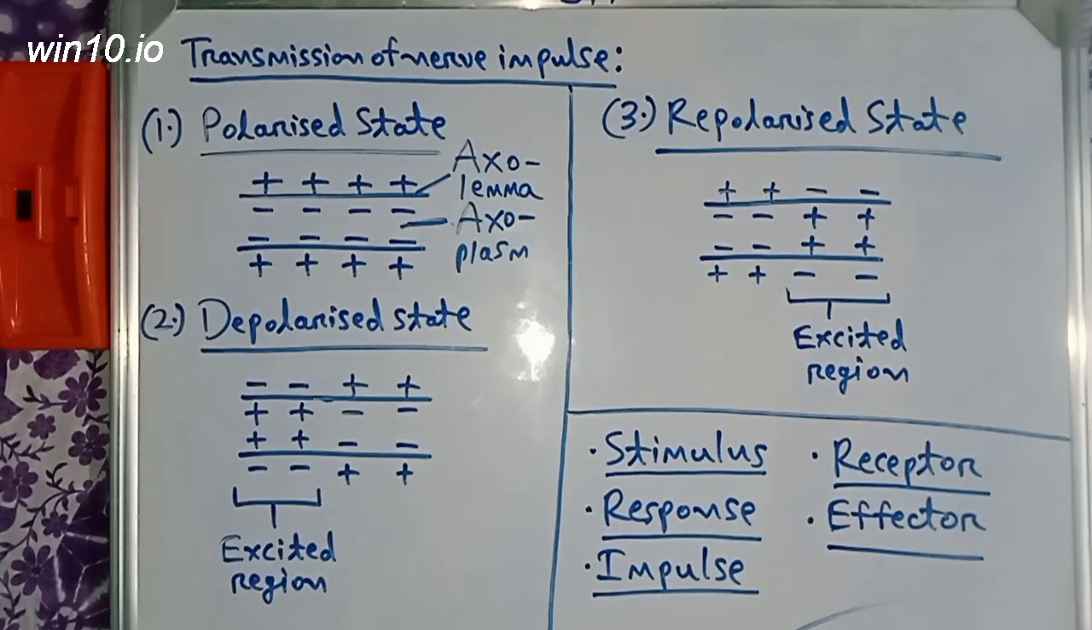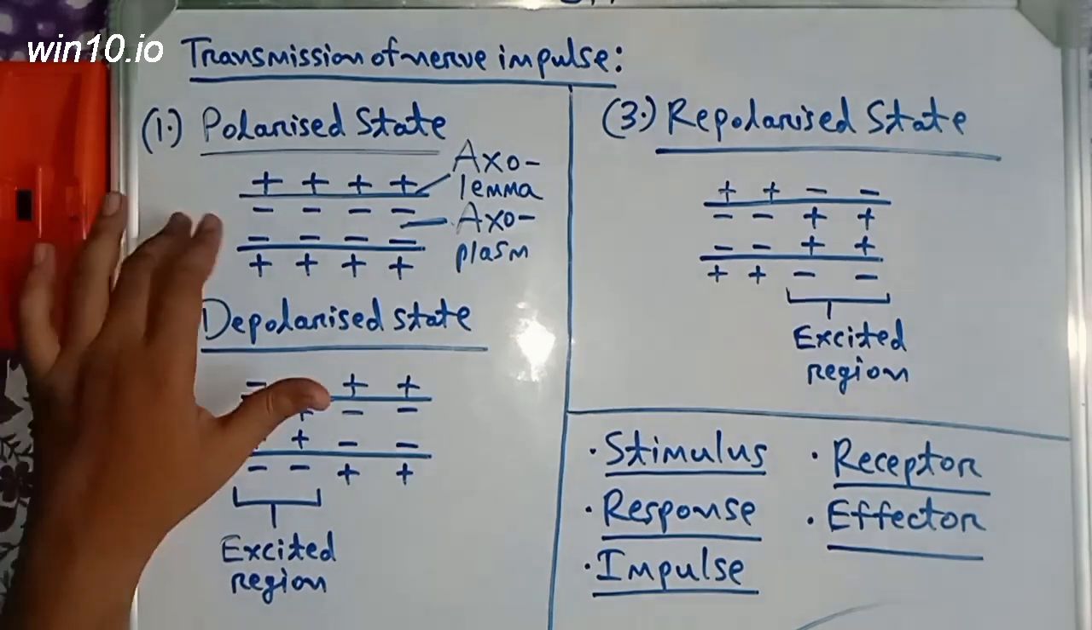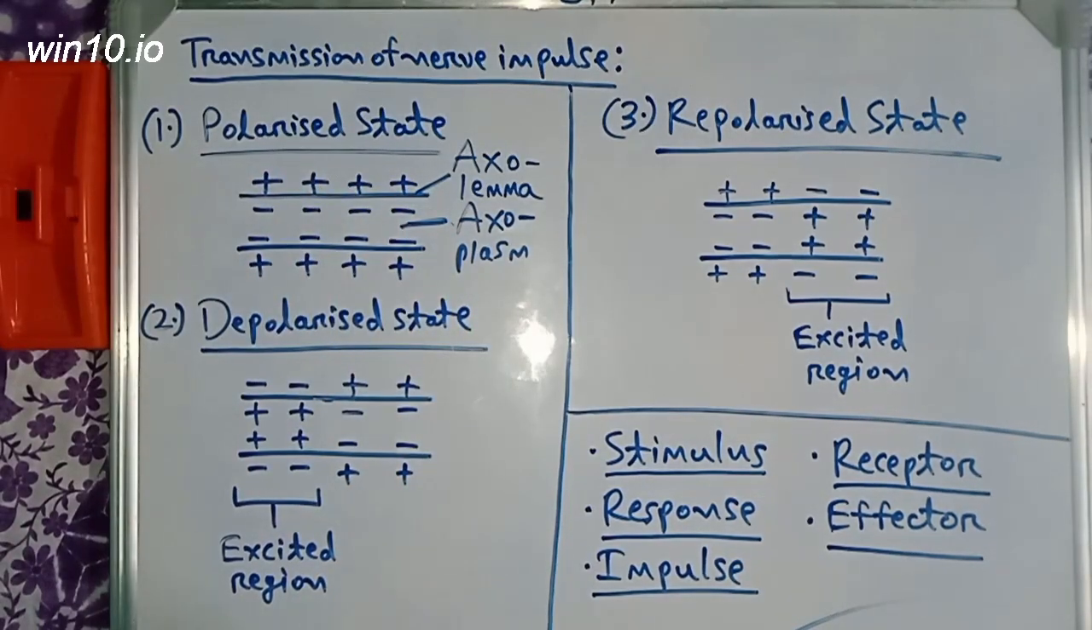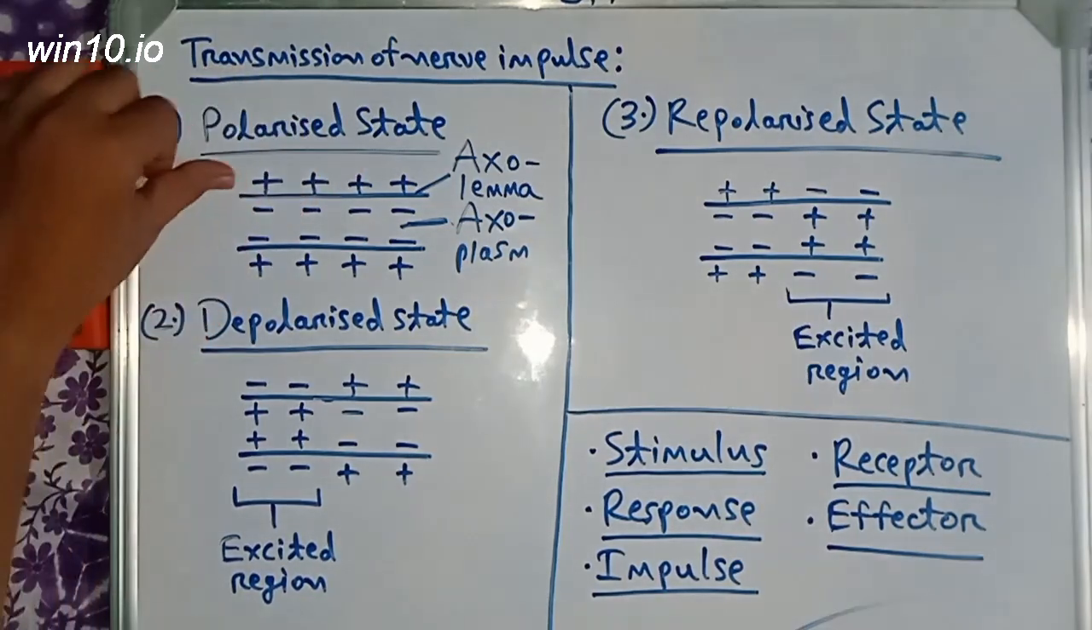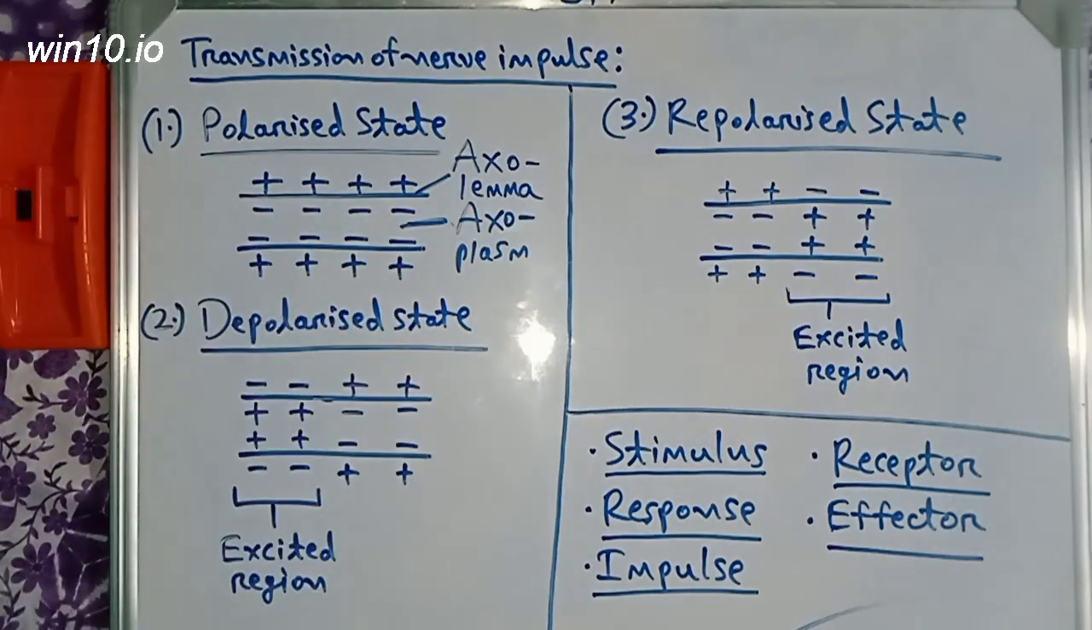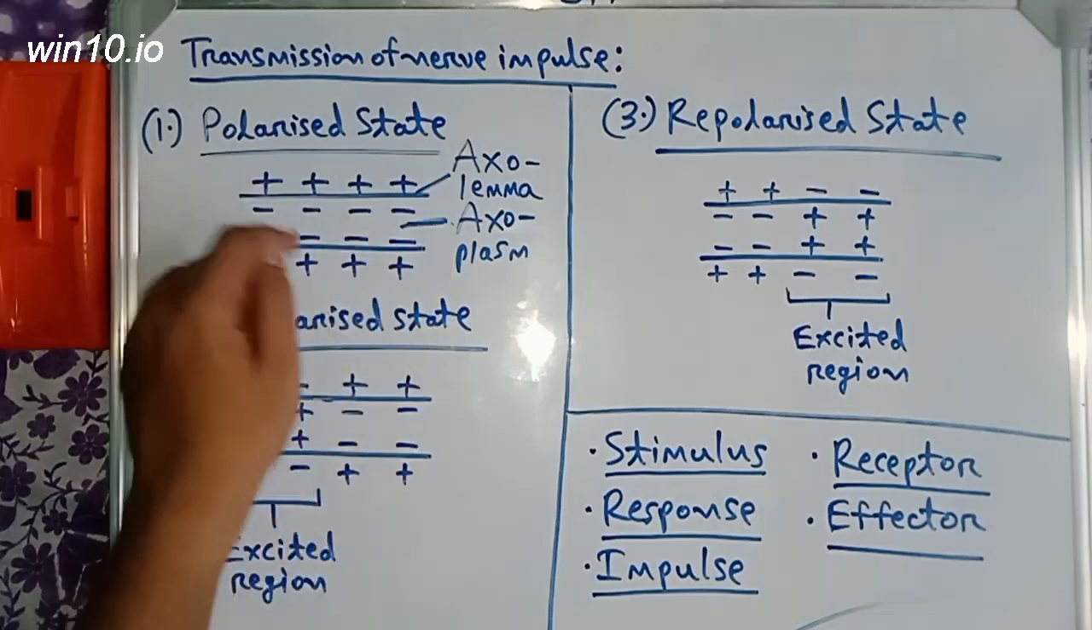Now we will understand how this nerve impulse is transmitted over the nerve fiber. In the normal resting state, the nerve fiber is in a polarized state. In the polarized state, there is positive charge outside the axon and negative charge inside the axon.